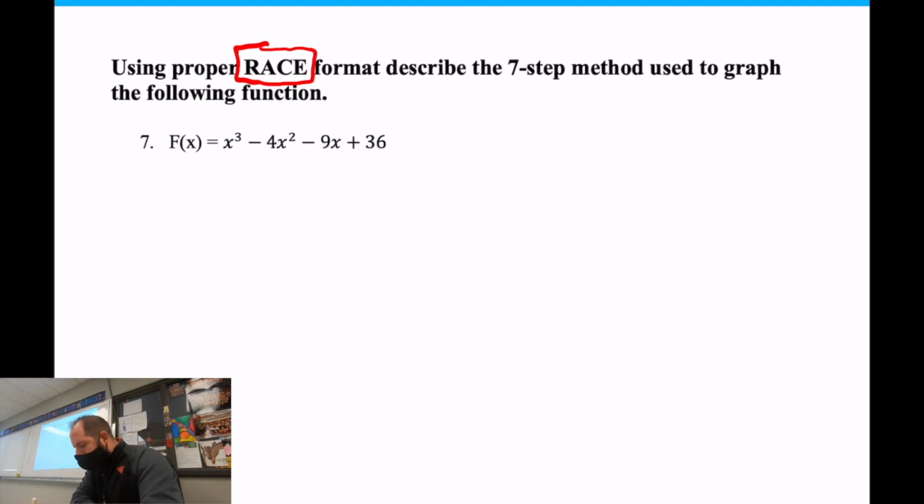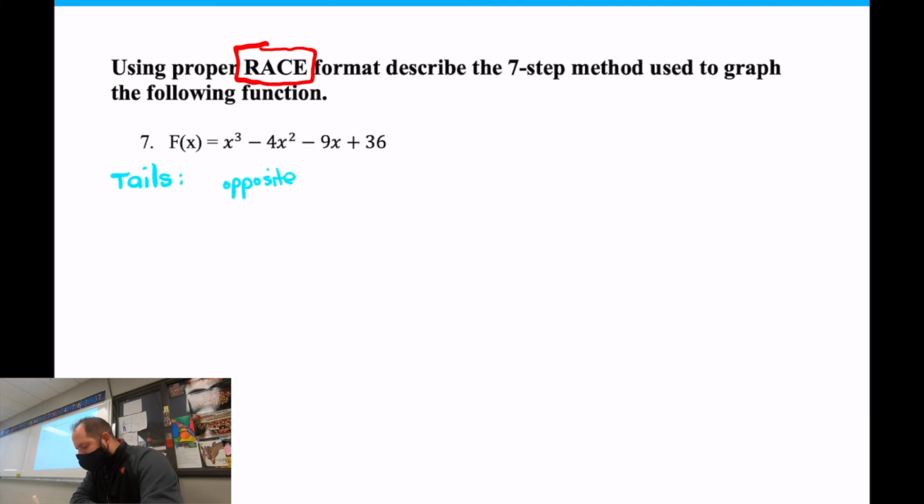I'm just going to put in details so that when I type up my story, it'll make sense. Where are the tails going to go? Where are the end behavior? How do I know the tails? Where are they going? Opposites. They're going opposite directions. Now, how do we know that?